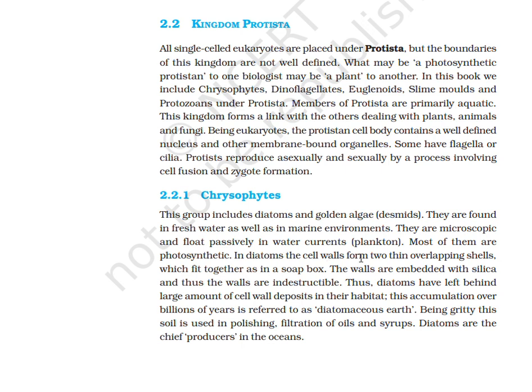In diatoms, the cell walls form two thin overlapping shells which fit together as in a soap box. The walls are embedded with silica and thus the walls are indestructible. Thus, diatoms have left behind a large amount of cell wall deposits in their habitat. The accumulation over billions of years is referred to as diatomaceous earth. Being gritty, this soil is used in polishing and filtration of oils and syrups. Diatoms are the chief producers in the oceans.